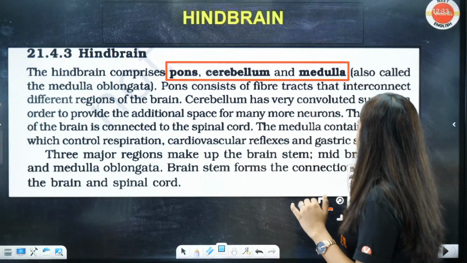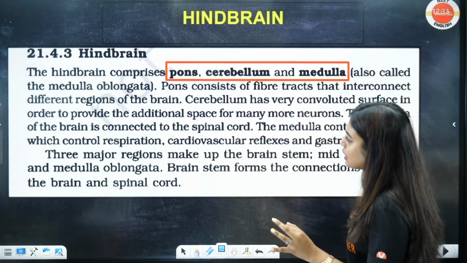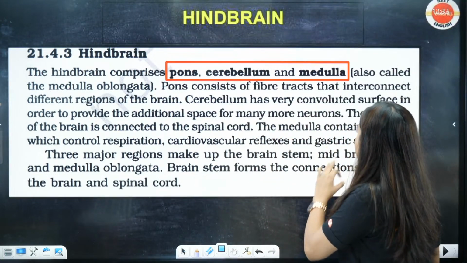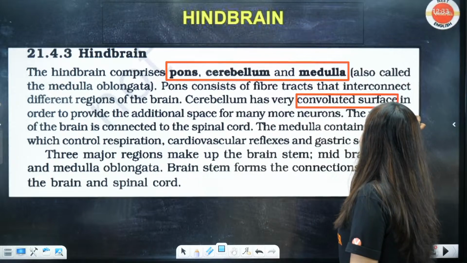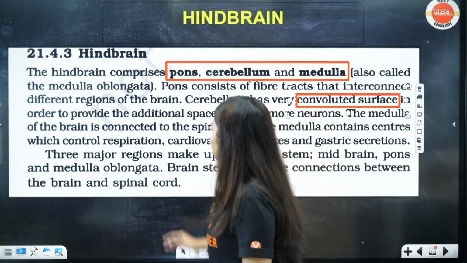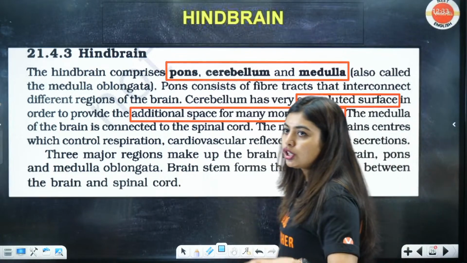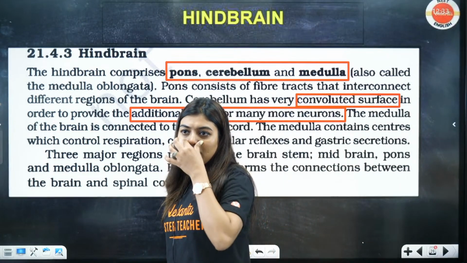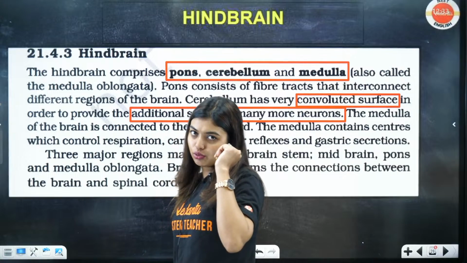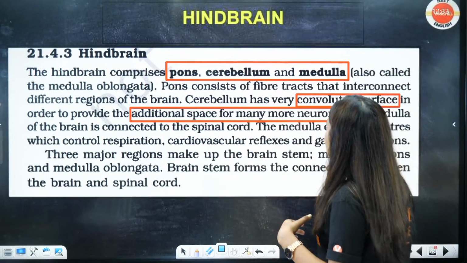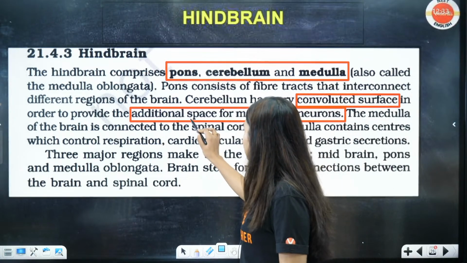Now, pons consists of fiber tracts that interconnect different regions of the brain. Cerebellum has a very convoluted surface in order to provide additional space for many more neurons. They say the more the neurons, the more the IQ, because more neurons will be filled in. Now the medulla of the brain is connected to the spinal cord.